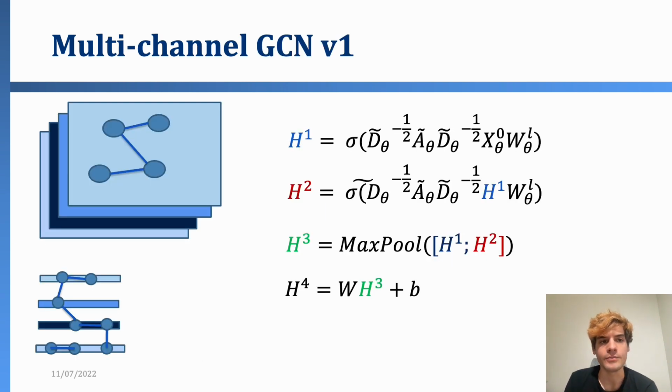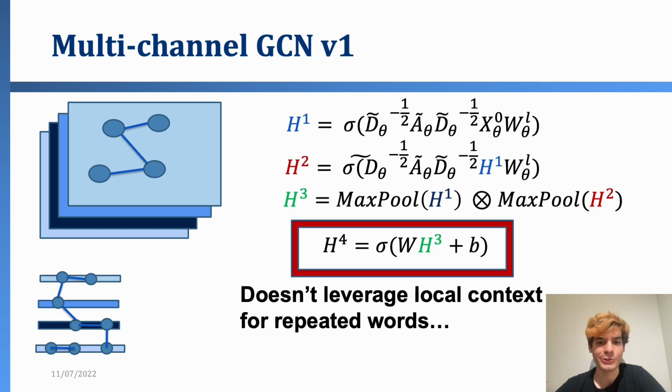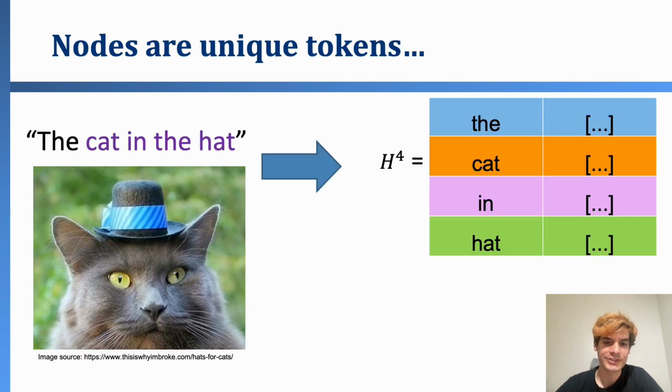For our first iteration of this, we take first order representations of our adapted multi-channel graph convolution, then second order representations, concatenate the two together, pool across the different graph channels, and then calculate a final output. However, this approach is problematic because it doesn't leverage local context for repeated words.